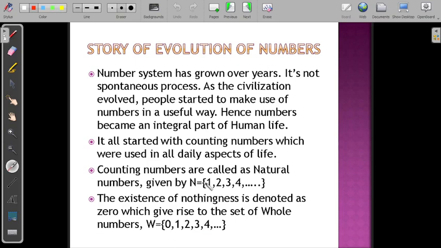These are all representations for our convenience, so that whenever you are referring to counting numbers, you can just refer to the set N. Whenever you are referring to whole numbers, you can just refer to the set W. That makes your work easier. All these are collected together; that's why they are called sets, and they are named by some particular letter, and we will refer to that letter whenever we want to refer to that particular set.